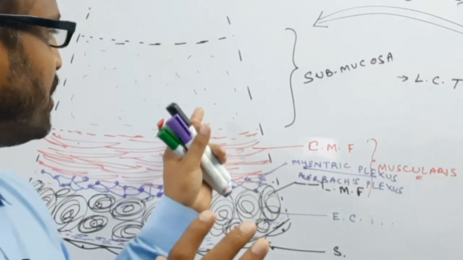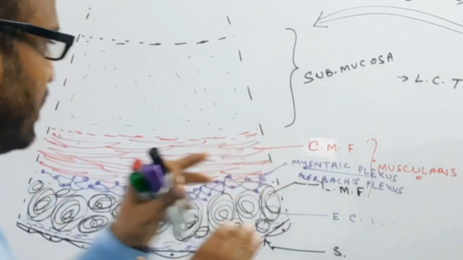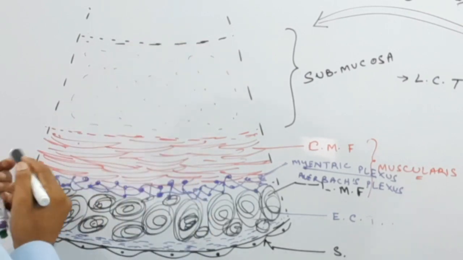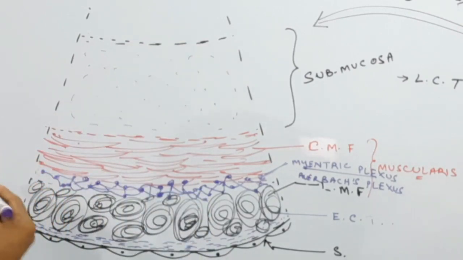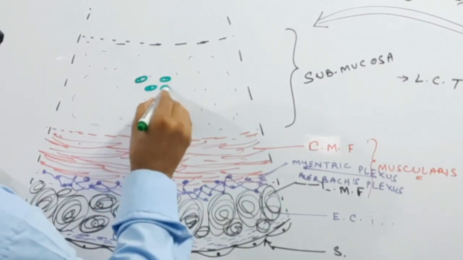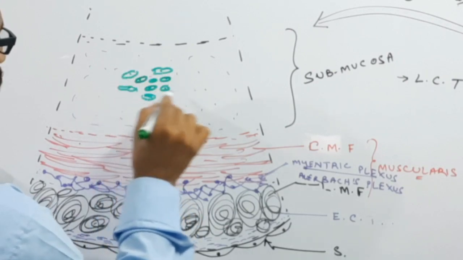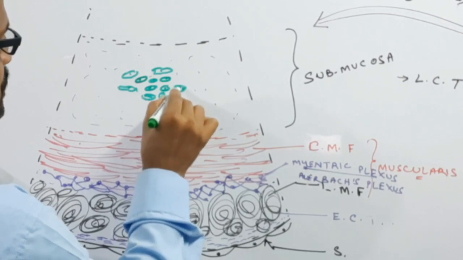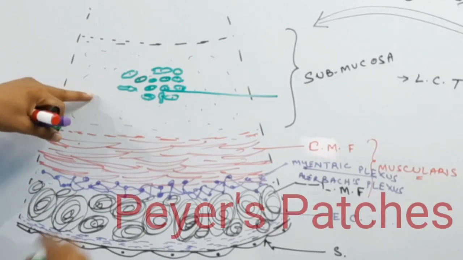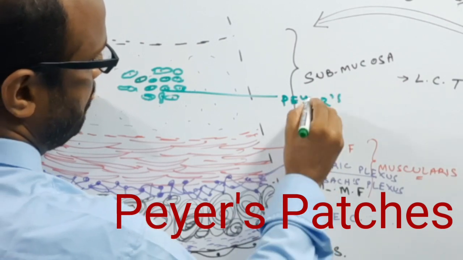You have already studied connective tissue in the first year or at the beginning of your session. This connective tissue contains different types of cells, but the important thing is that a number of lymphatic cells are present here. So there is an accumulation of lymphatic tissue here, which forms the Peyer's patches.